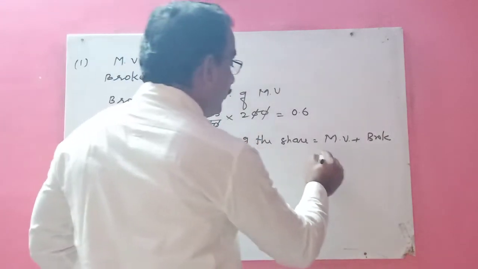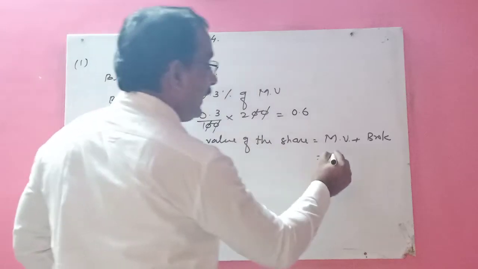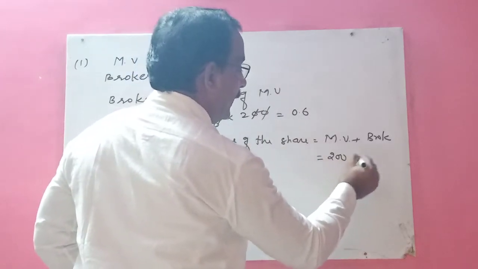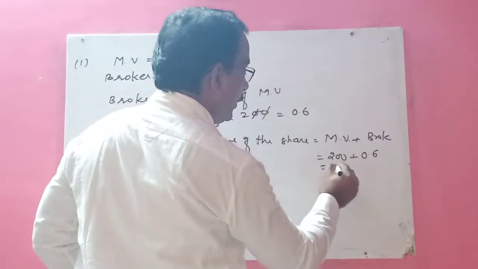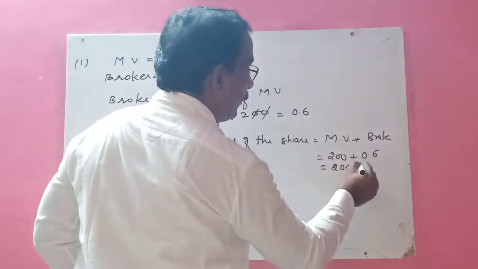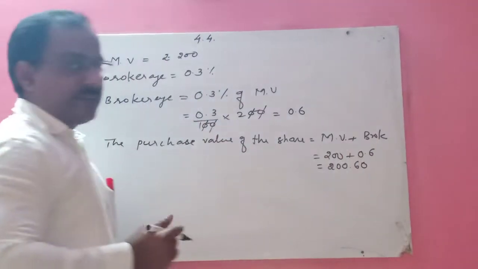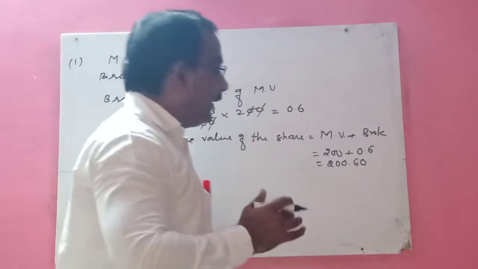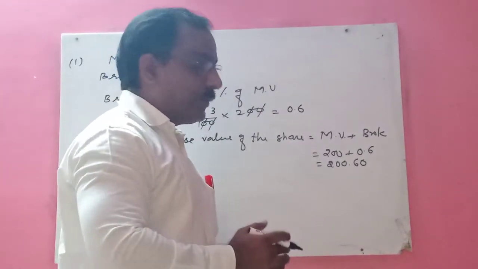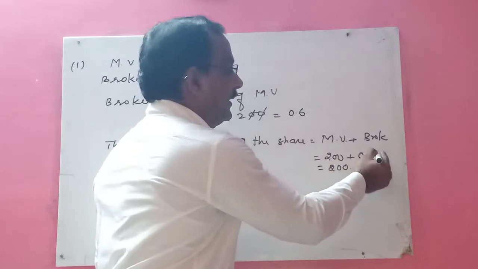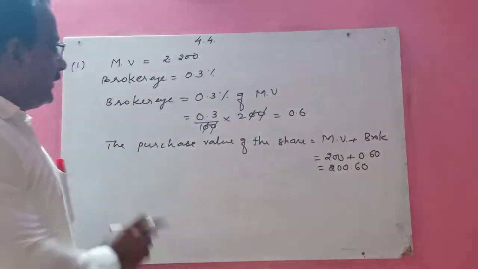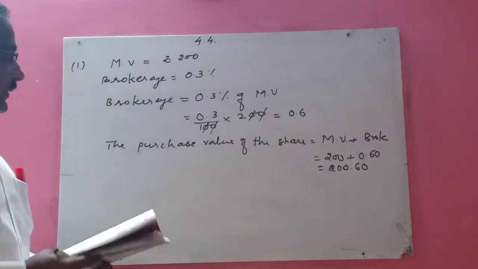So market value is how much, children? We have rupees 200 plus 0.6. So it is equal to 200.6, or you can say 200.60. 0.6 means either you write 0.6 or you write 0.60. It is the same thing. So this is the answer of the first question.